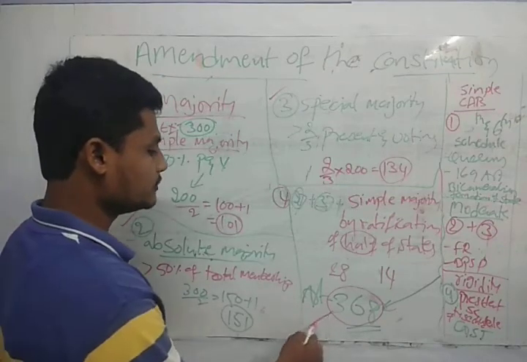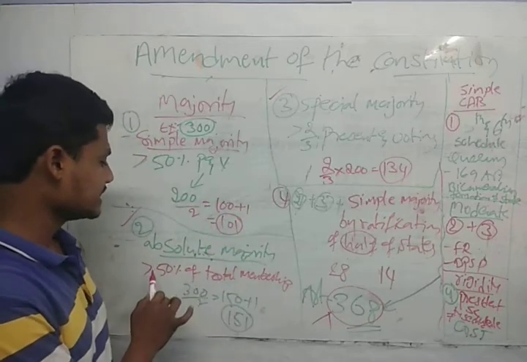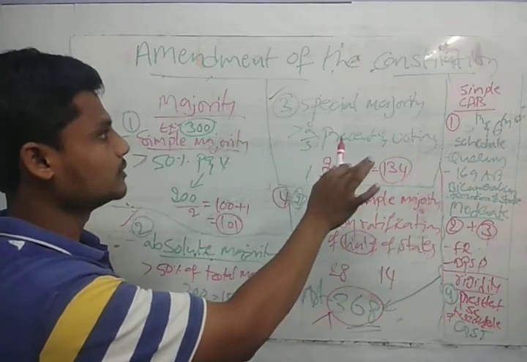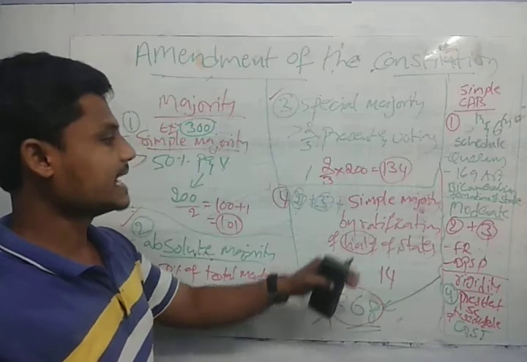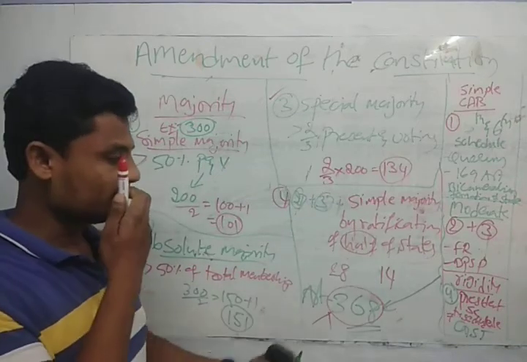These have only two: the special majority. Special majority means an absolute majority, that is greater than 50% of the total membership, and greater than 2/3 of the members present and voting. It also includes the special majority with the ratification of half of the states. Okay, guys, these are what Article 368 deals with.